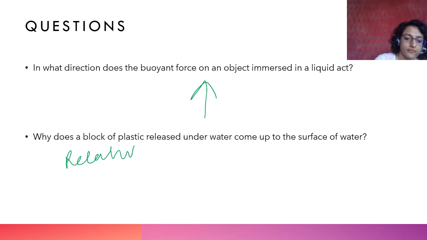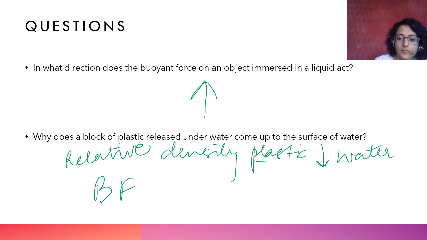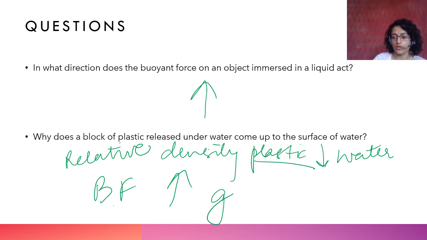There are two ways you can say this. Relative density of the block of plastic is lower than that of water, and therefore buoyant force acting on this plastic is high. Therefore buoyant force acting on the object is higher than its weight, therefore it floats on water.